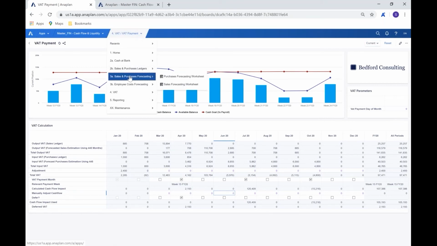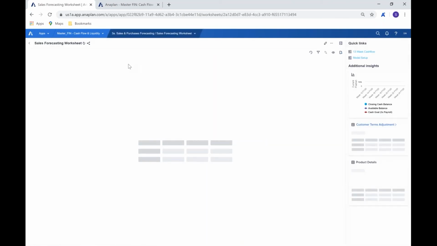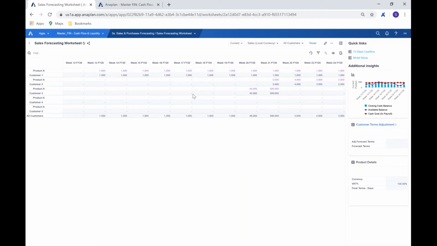On the forecasting piece, let's quickly look at the sales forecasting worksheet. Looking at time here, I see that we've got 15 minutes left, so I think we're okay for time. Here's the forecast in terms of the sales forecasting, and this is a worksheet. So in the new UX, we have pages that will either be boards or worksheets, and ultimately they have slightly different ways that you can interact with them. What we've been looking at all along have been boards, but we're now looking at a worksheet.